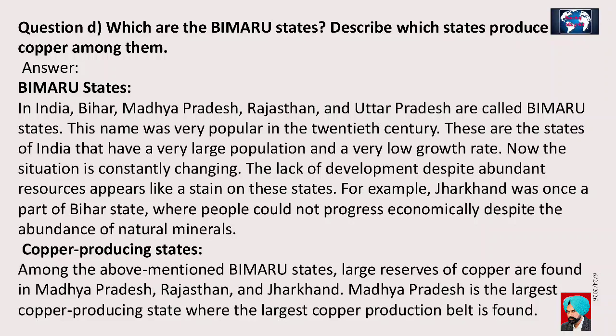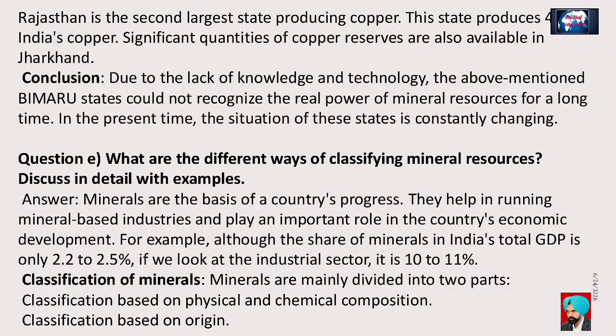Jharkhand. Madhya Pradesh is the largest copper-producing state where the largest copper production belt is found. Rajasthan is the second largest state producing copper. This state produces 40% of India's copper. Significant quantities of copper reserves are also available in Jharkhand.